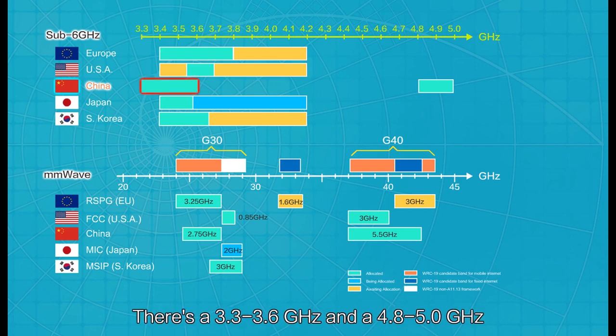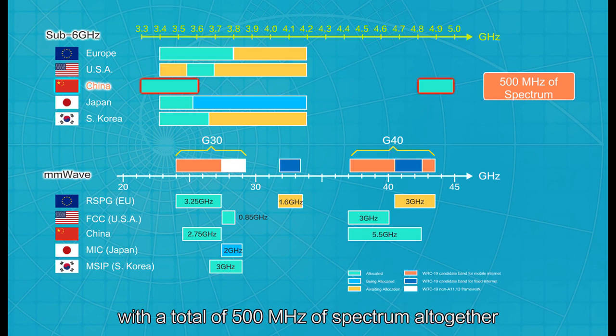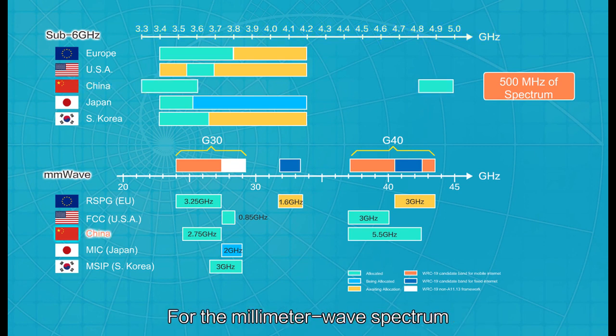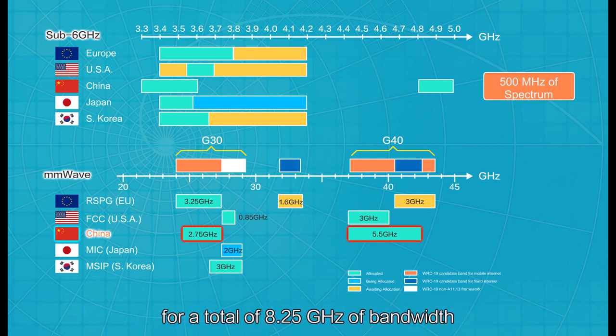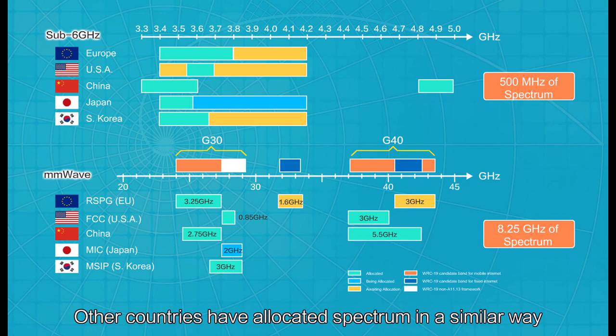There's a 3.3 to 3.6 GHz and a 4.8 to 5 GHz, with a total of 500 MHz of spectrum altogether. For the millimeter wave spectrum, there's 24.75 to 27.5 GHz and 37 to 42.5 GHz, for a total of 8.25 GHz of bandwidth. Other countries have allocated spectrum in a similar way.